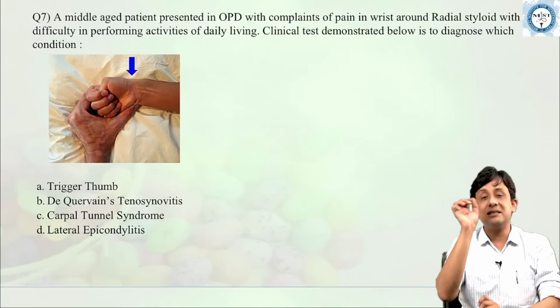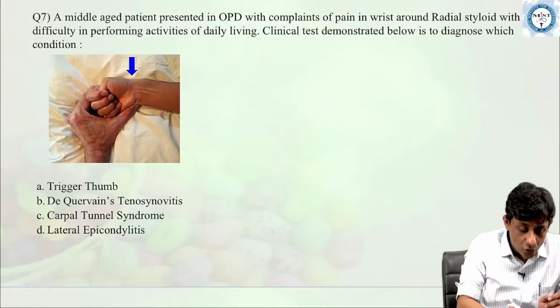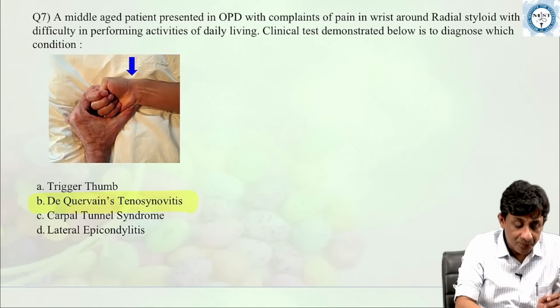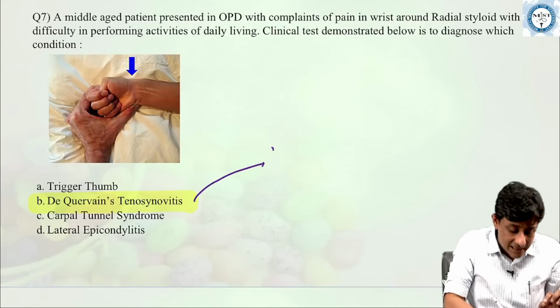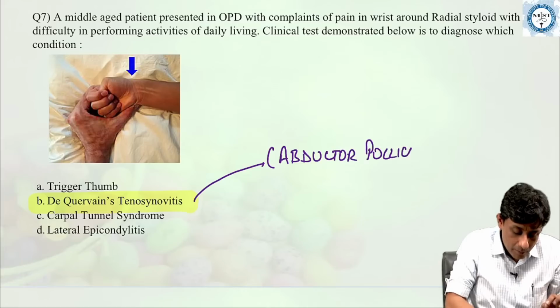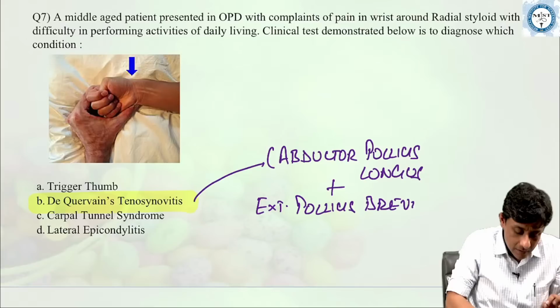This is classical of de Quervain's tenosynovitis, which involves the tendons of the first extensor compartment, which are abductor pollicis longus and extensor pollicis brevis.